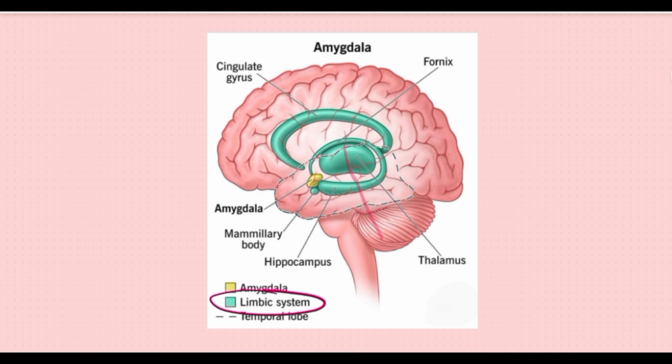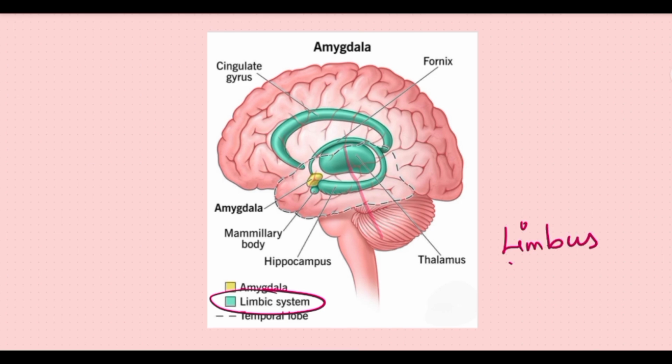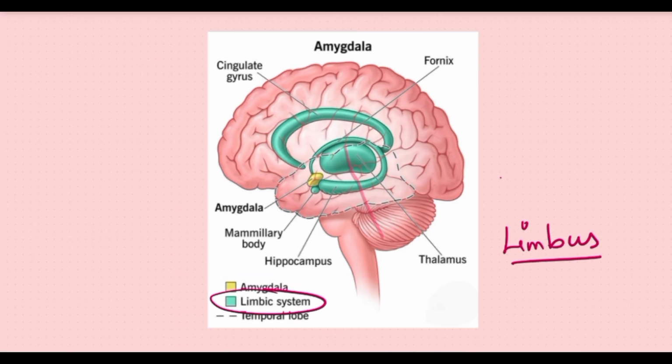Limbic system. Limbic system is a complex system of cortical and subcortical structures that form a ring around the hilus of cerebral hemispheres. The limbus means ring. It is also known as limbic lobe. Earlier it was called as rhinencephalon.